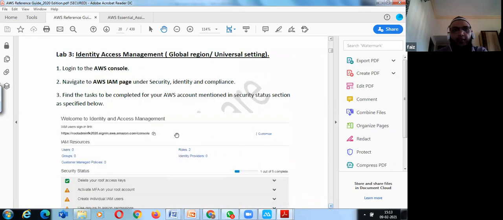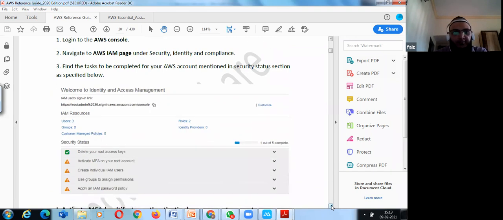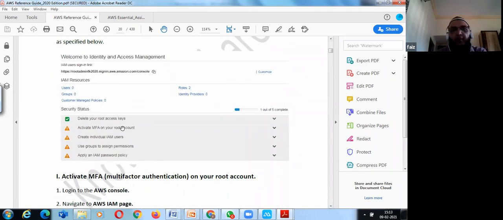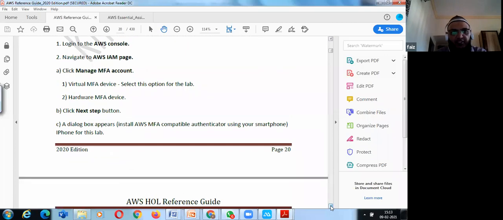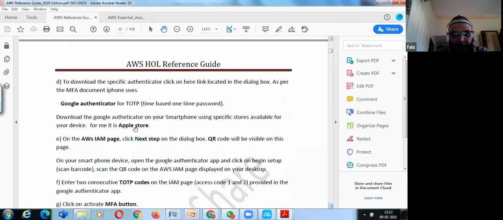Then you go to the IAM page and complete this part. You have to activate MFA, multi-factor authentication, and create individual user groups. What is required for multi-factor authentication is all given over here. You have to download Google Authenticator. I will be providing you those links on your WhatsApp.